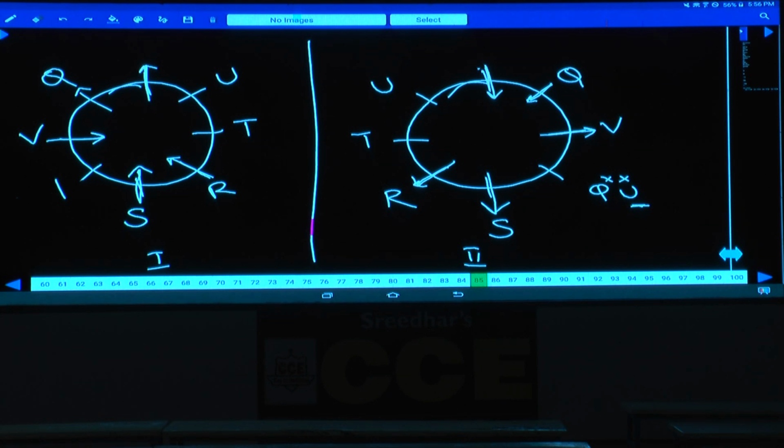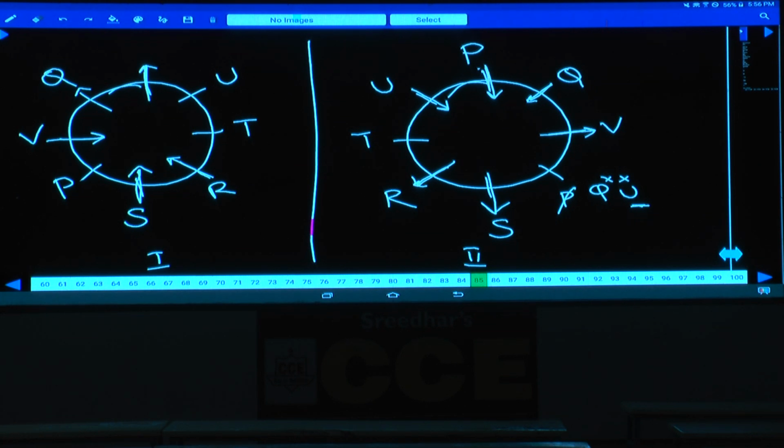Now P is here, the immediate neighbors of P are V and S, both these two persons are facing towards the center. And similarly in this one, now P cannot be at this place because both the persons are away from the center. Can P be at this place or not? S. If P is here, the immediate neighbors of P are facing the center, then U must also be facing the center. Done with this? Then the immediate neighbors of P face the center.